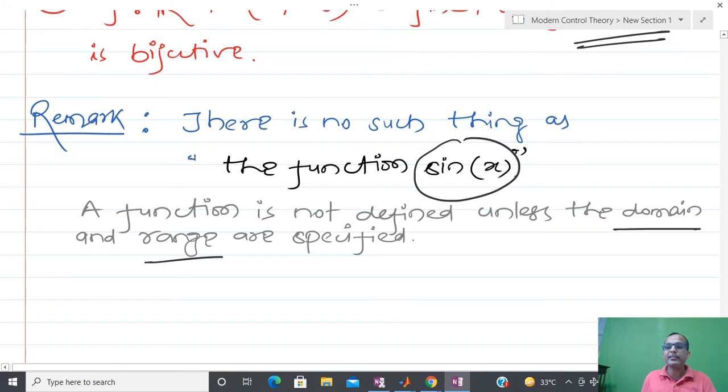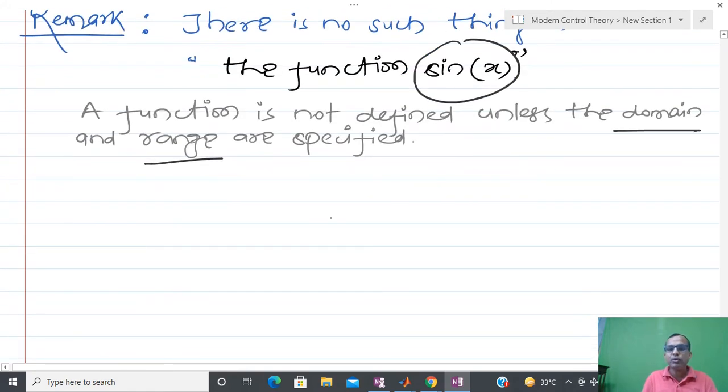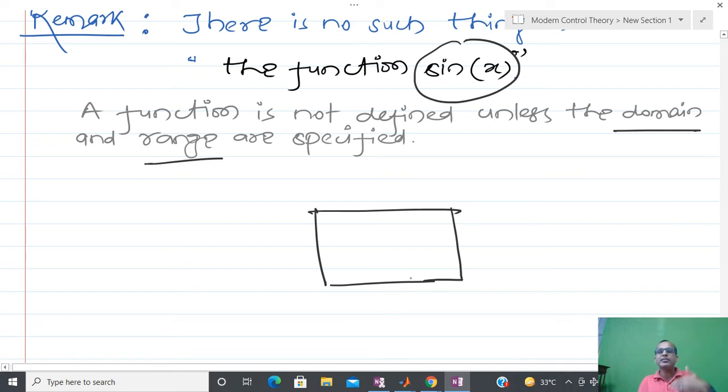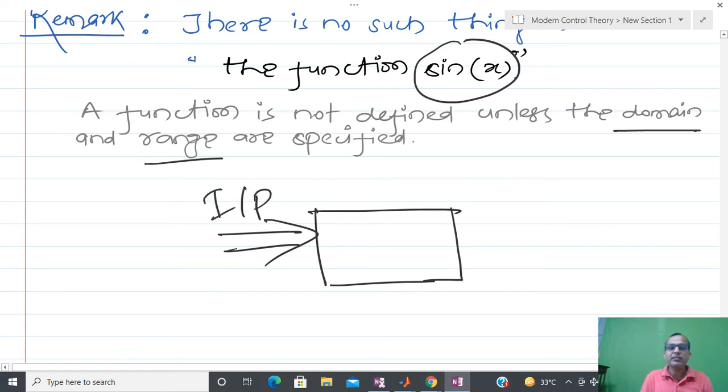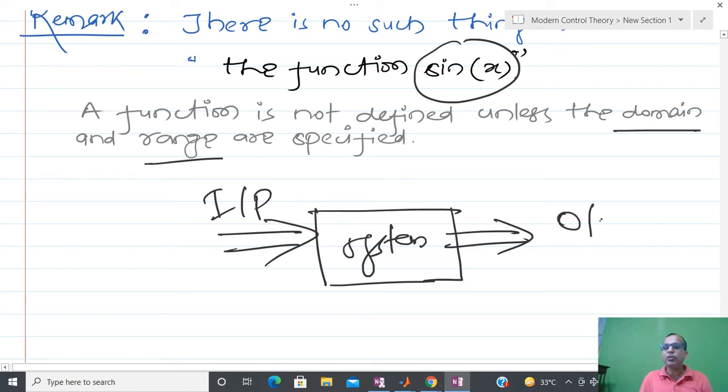And a similar remark I have: whenever you are defining a system, every system is somehow some type of function. So what is the input of the function? That is the domain of the function, some kind of input, and the range of the system, any system you can take, is the output.